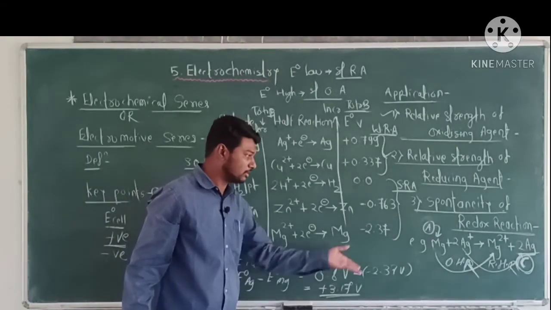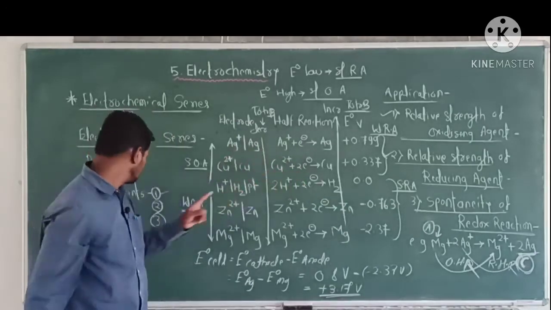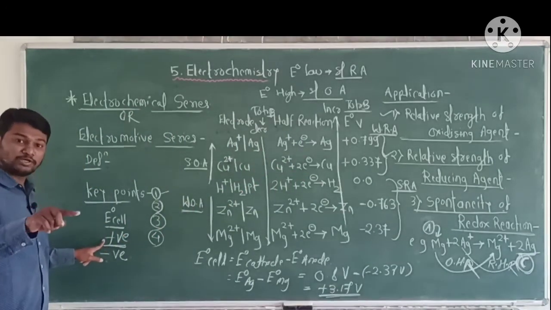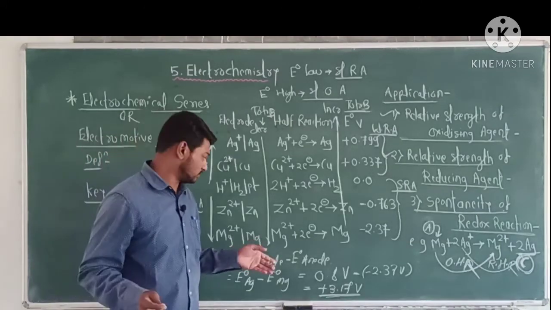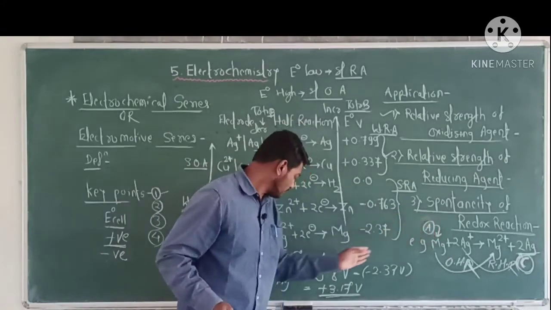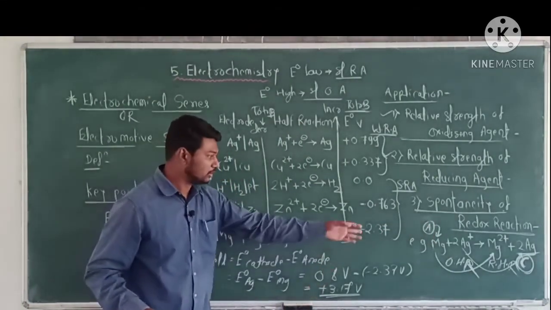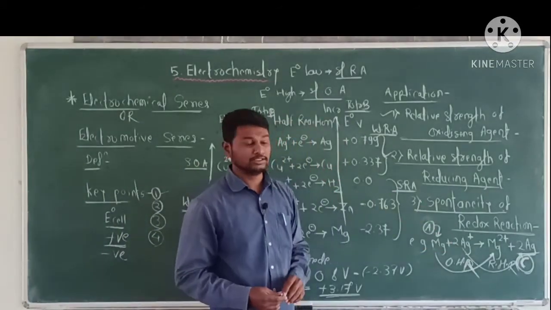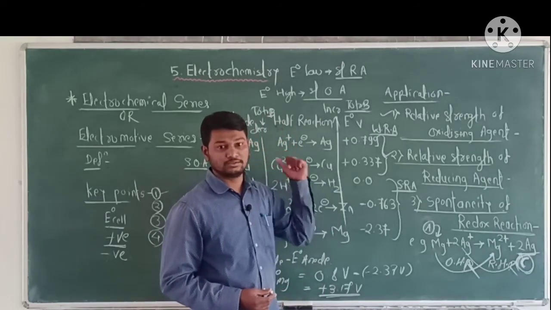Therefore this redox reaction is spontaneous. If E0 cell is positive, then the reaction is spontaneous, and if E0 cell is negative, then the reaction is non-spontaneous. In this reaction, E0 cell is positive, therefore this redox reaction is spontaneous, and this is the third application of electrochemical series.